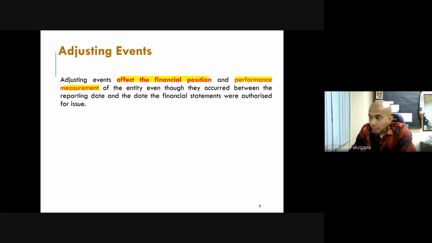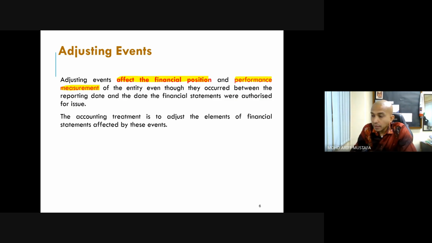Okay. Of the entity, even though they occur between the reporting date and the date the financial statements were authorized for issue. You see, because it affects our estimation. Okay. The accounting treatment is to adjust the elements of the financial statements affected by this event. So for example, this one is measurement of bad and doubtful debt. When you do the allowance for doubtful debt or provision for doubtful debt, you just estimate that maybe this person cannot pay their debt.